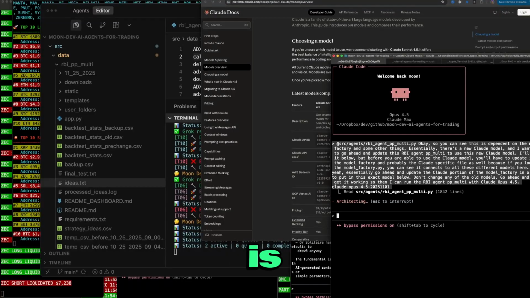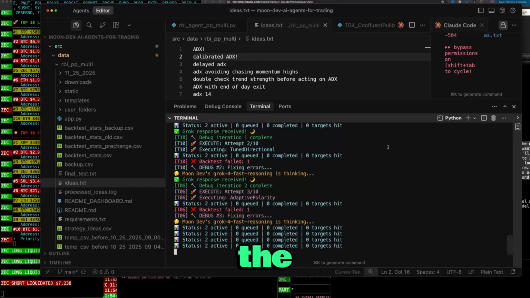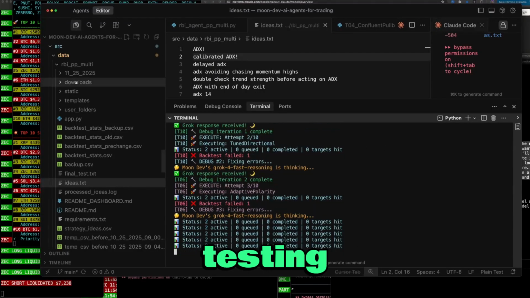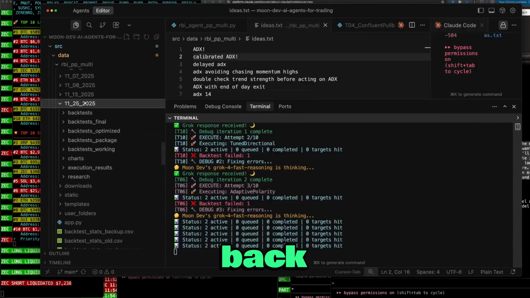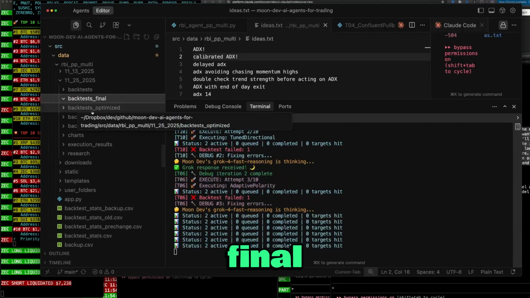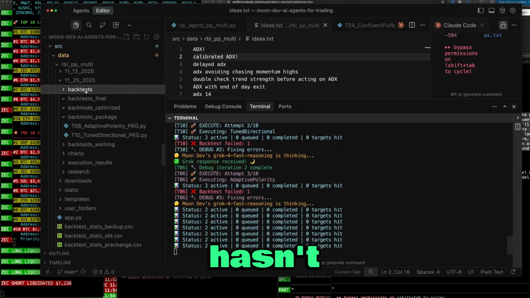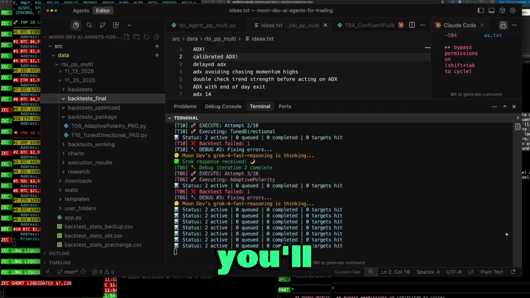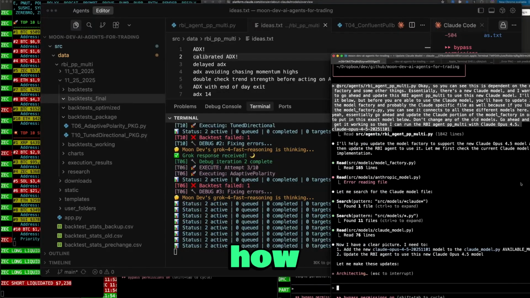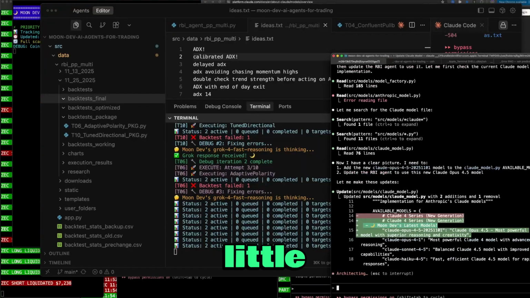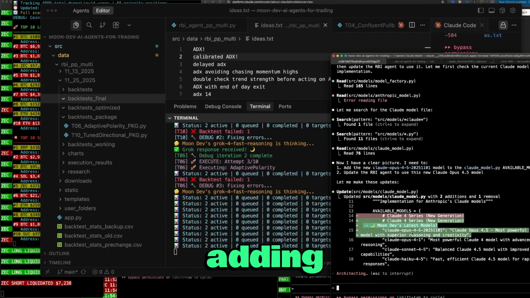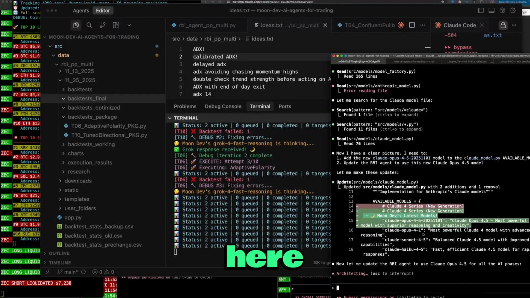All right, so this is my first spin with Claude Opus 4.5. You can see we have Grok in the background now. It's backtesting different ideas for us and putting the backtest in here. Backtest final, backtest optimized, backtest package, backtest regular. So it hasn't got to the final yet, but you'll be able to see the difference now between Grok and her. Let's see how they do. You can see it's taking a little bit of time here. You can see she's adding Claude Opus 4.5 here.